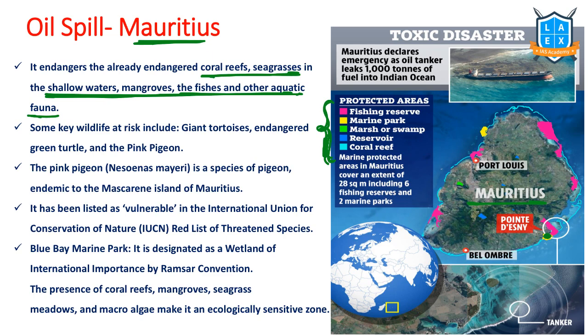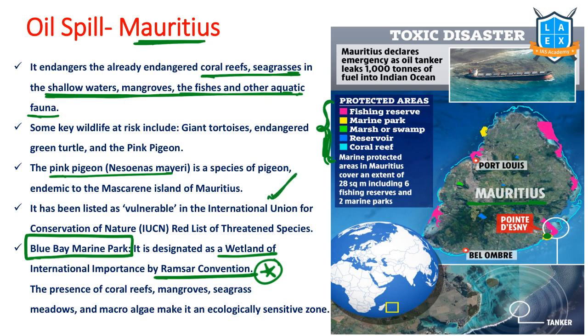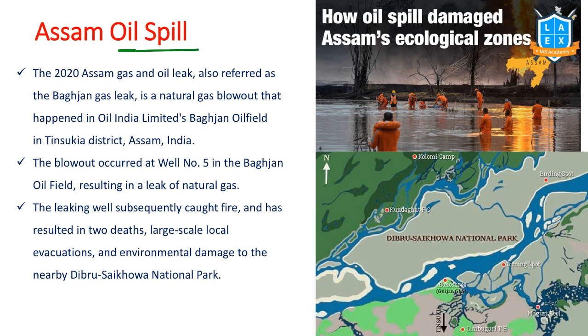There is this particular national park, marine park called Blue Bay Marine Park. This Blue Bay Marine Park is designated as a Ramsar wetland, and nearby this marine park, this oil spill has happened. There are many species like the pink pigeon, right? These are all the species that got impacted because of this oil spill. Very, very important.